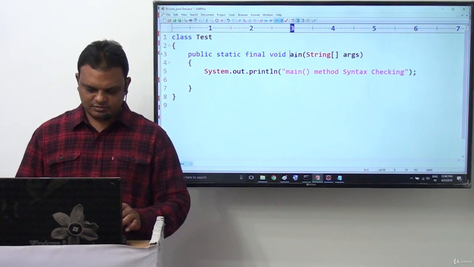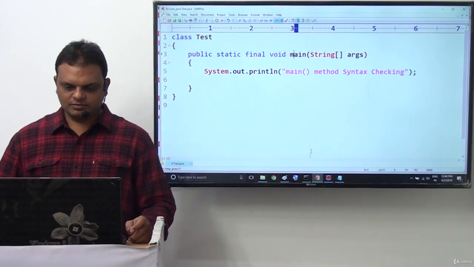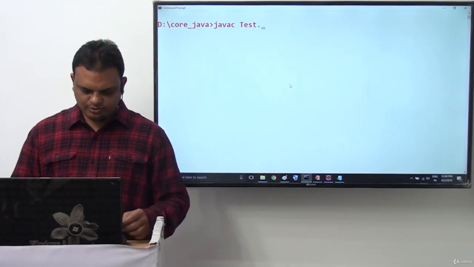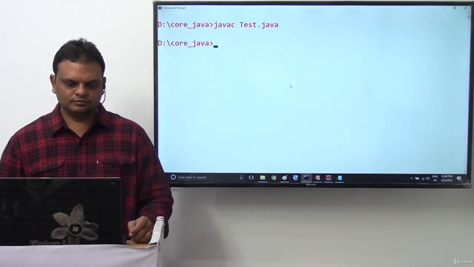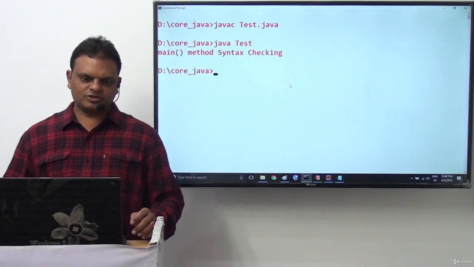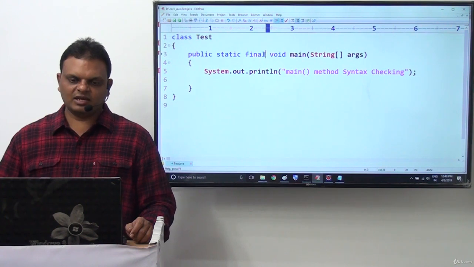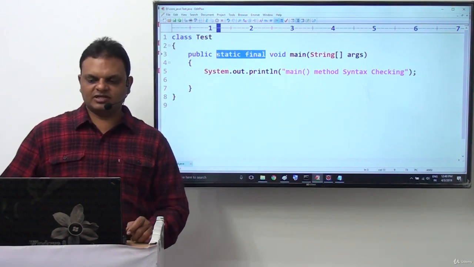M capital. Right sir. javac Tester.java. No compilation error. java Tester. The main method syntax is running. That's fine. So final is allowed along with our main method, along with our static keyword.